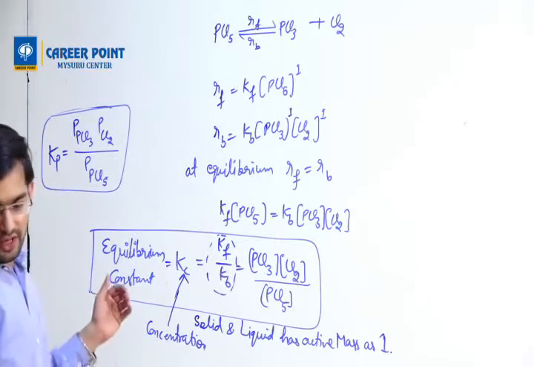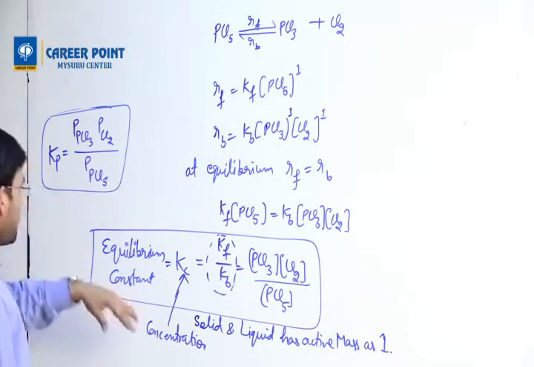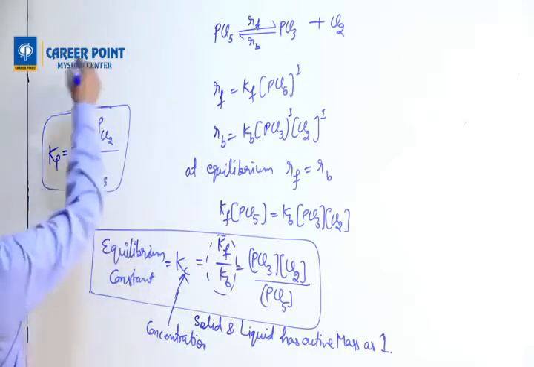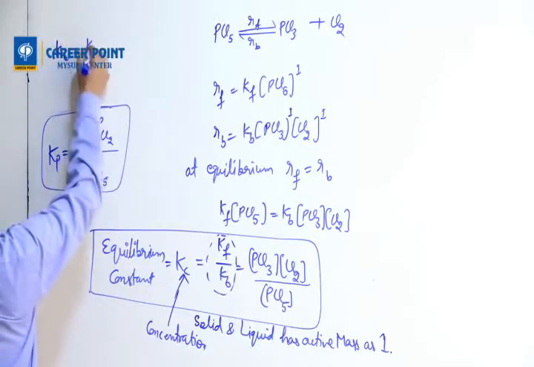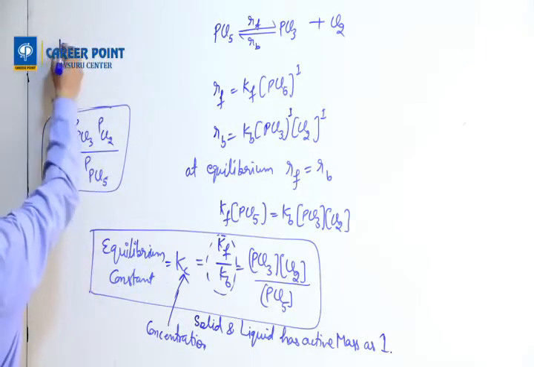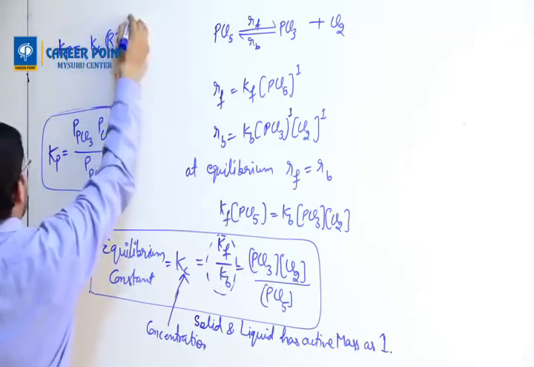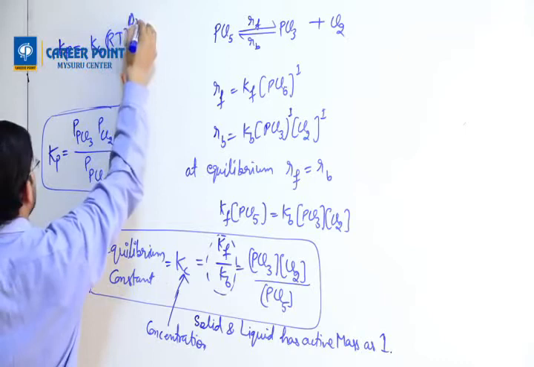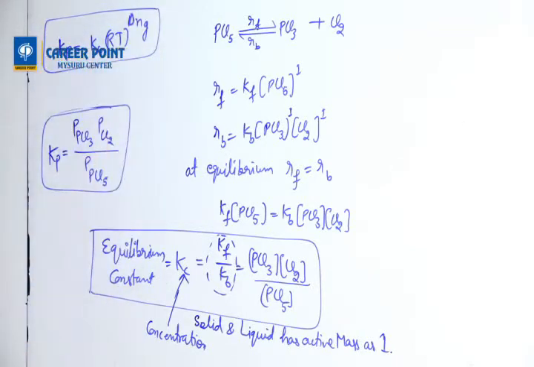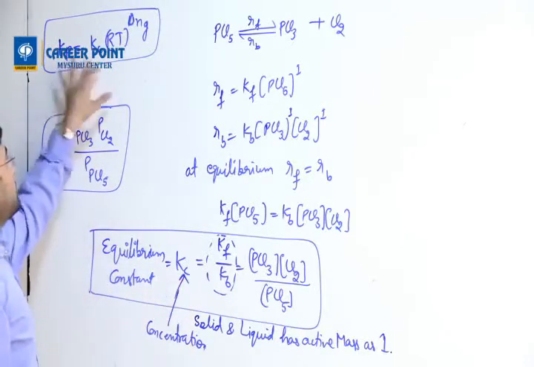Once I write the Kp expression, I can have a relation between them. What is the relation? Kp equals Kc (RT) power delta Ng. This is the relation between them. If you know the value of Kp or Kc, you can relate them.